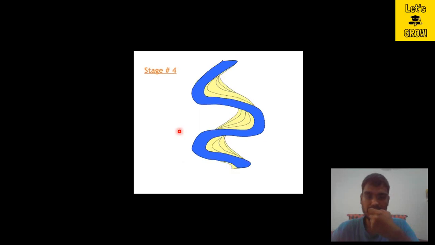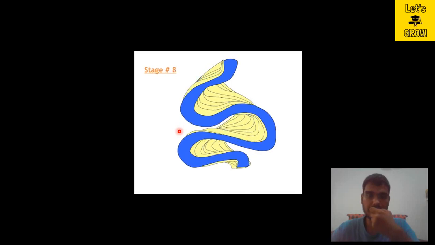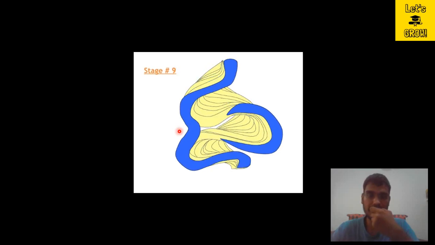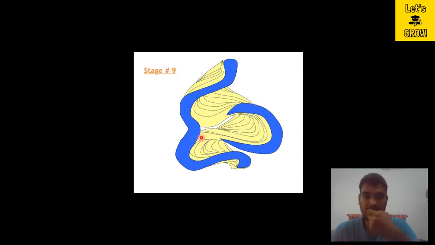Then stage 5, stage 6, stage 7, stage 8, stage 9. You can see in stage 8 these two locations are coming so close that whenever a high discharge passes through the river, it will join directly from here. So it will cause the formation of meander cutoff.